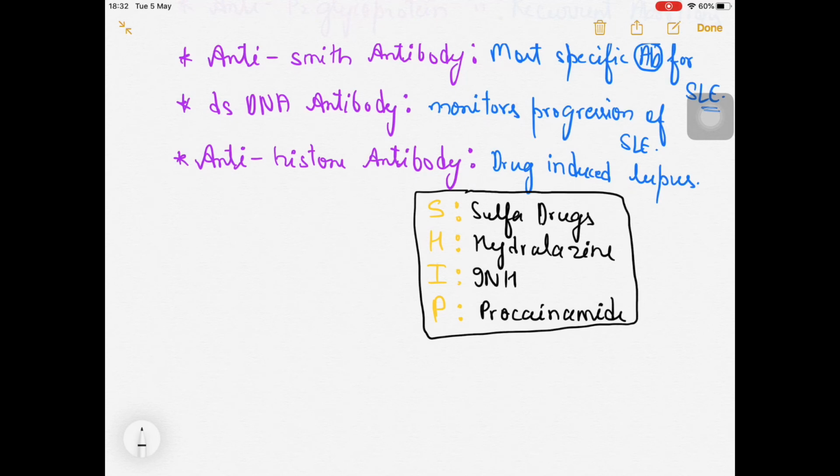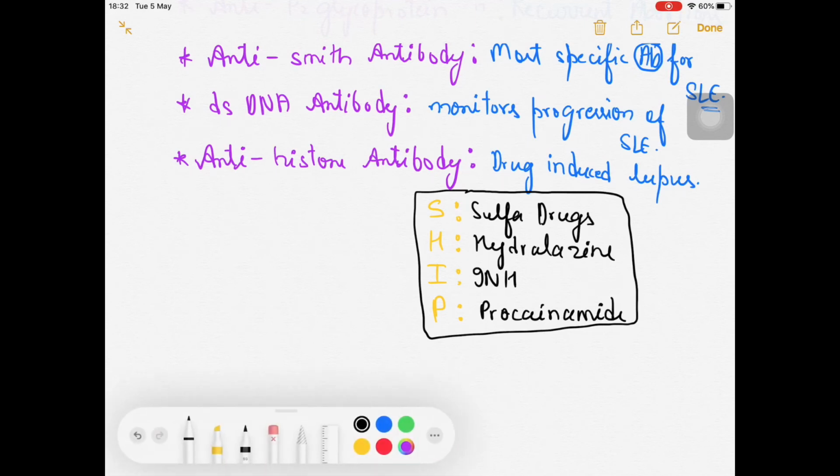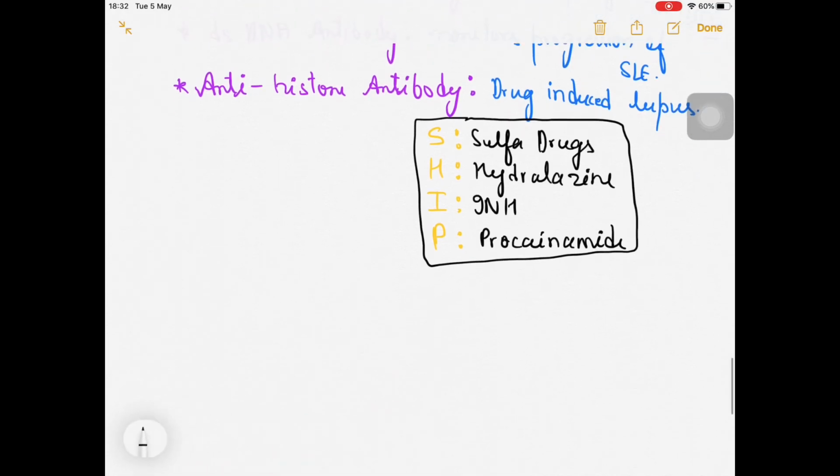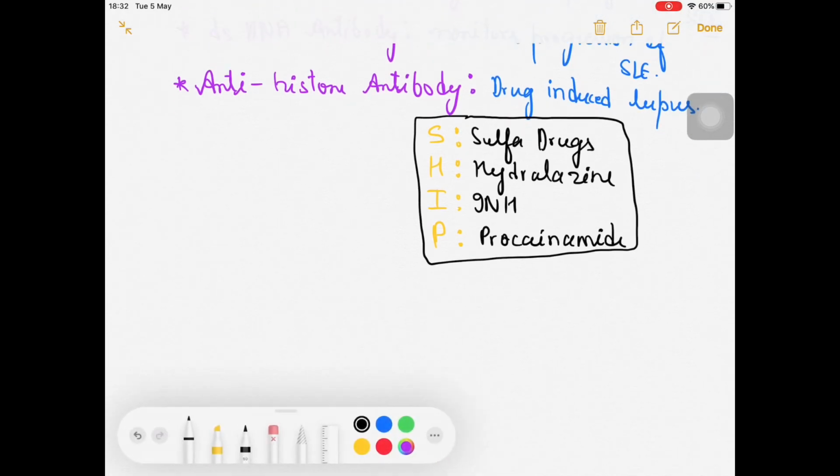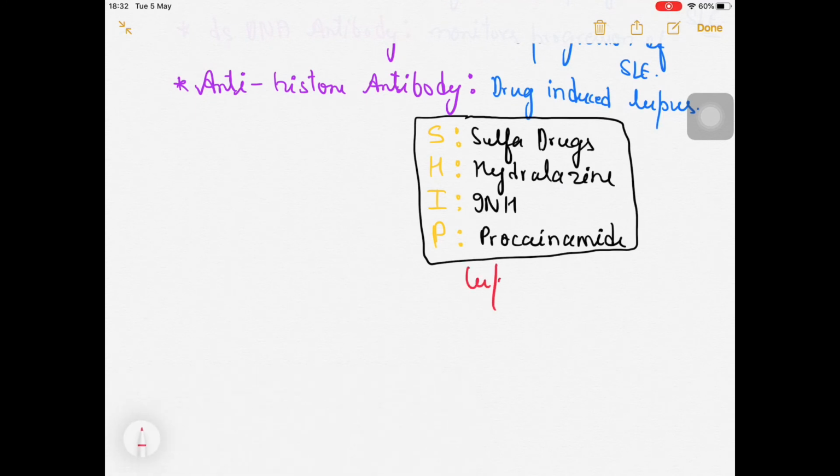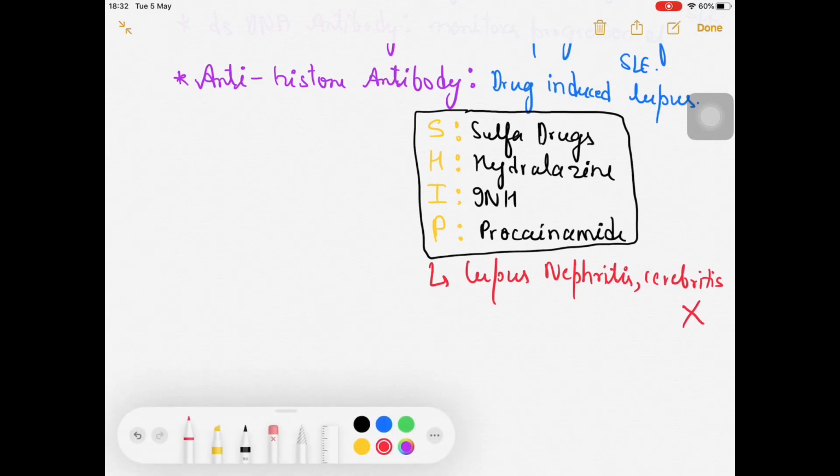Okay, so this is the antibody which is responsible for causing drug induced lupus. Drug induced lupus, please remember, lupus nephritis and lupus cerebritis is not seen. Nephritis and cerebritis, okay, this is not seen with the drug induced lupus. That is also a question which has been asked already.